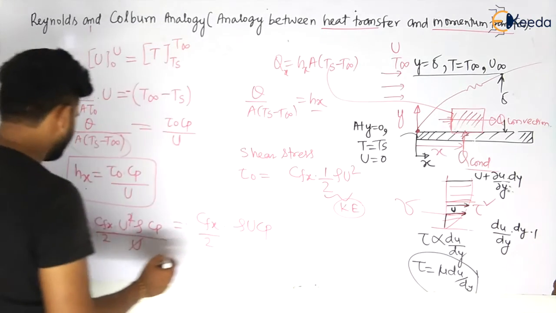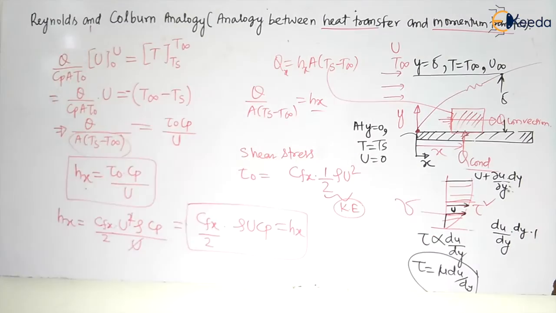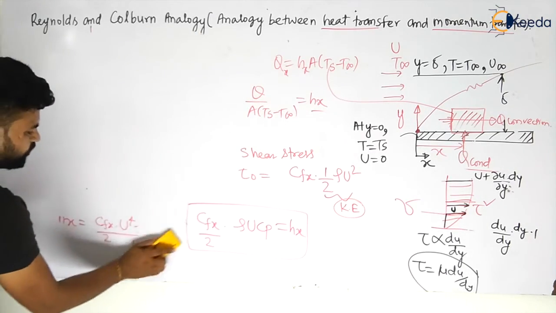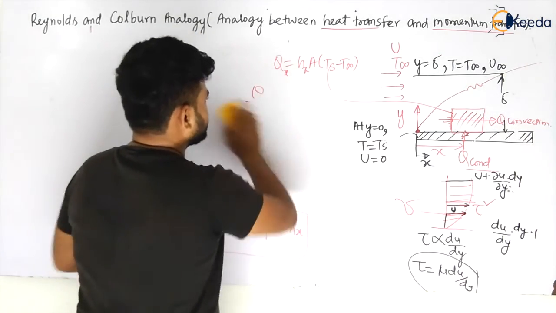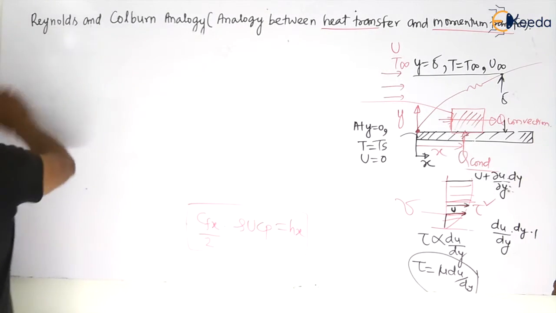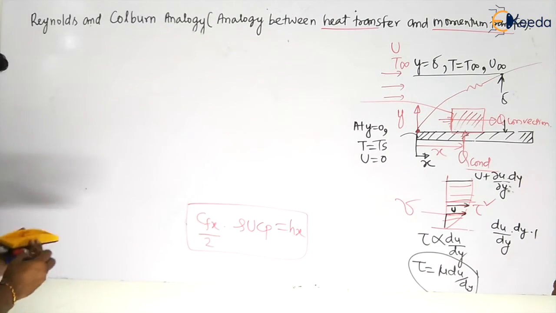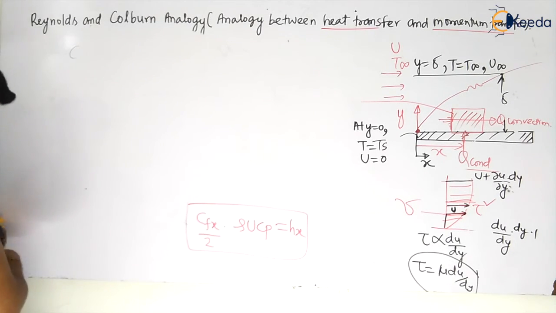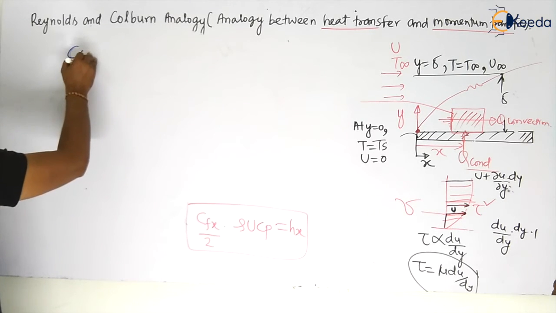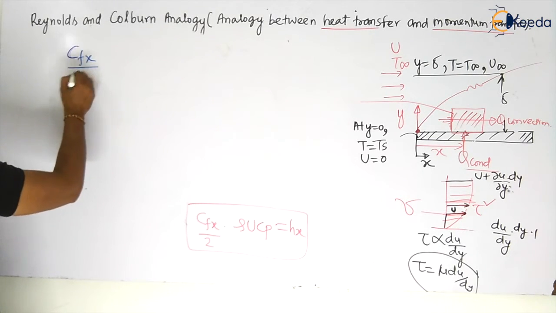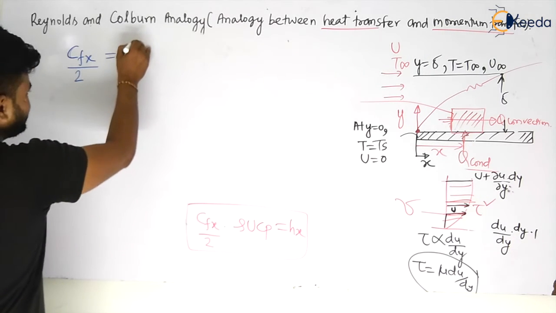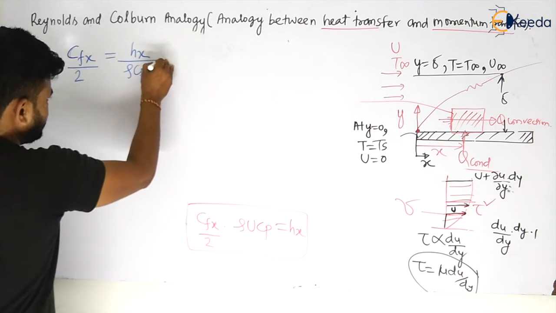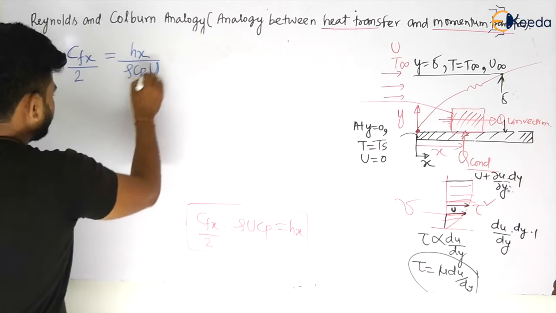That will be rho u Cp. So Hx will be equal to nothing but, so this value will become equal to how much? Let us see. We have got this value, my dear students. Let us see. If you see this value, Cfx, let us say by 2, is equal to Hx divided by rho Cp and V. Rho Cp and V. So what is this something?